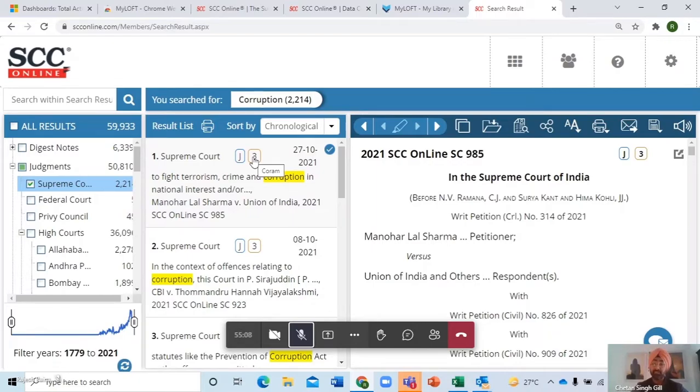And the number 3 next to that gives you an idea how many judges were part of the quorum. So this is a full bench judgment. This is not a single bench. This is not a constitutional bench judgment. There are 3 judges which are part of this quorum. So this is a simpler way. And I'll tell you how it matters.